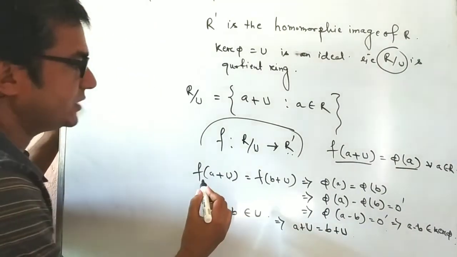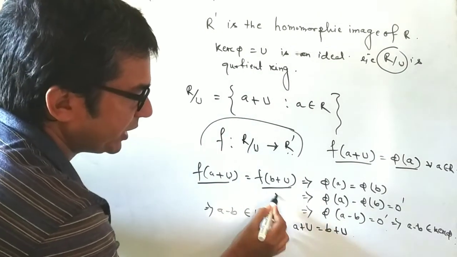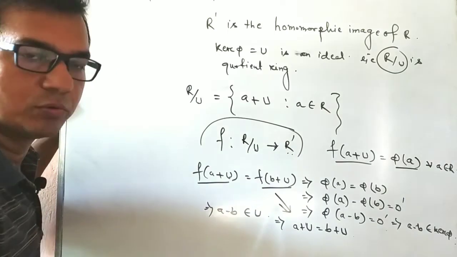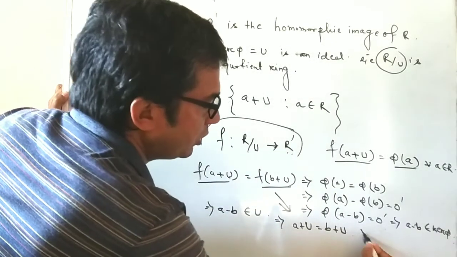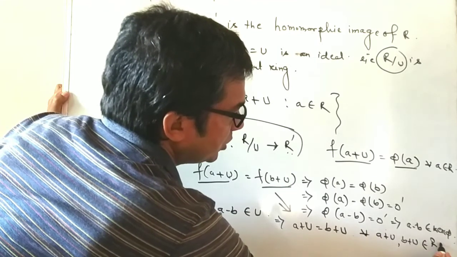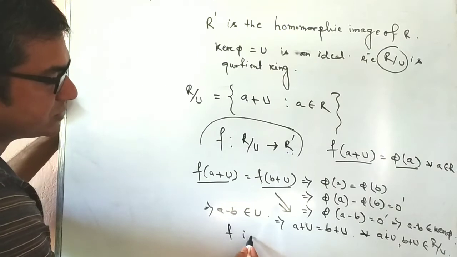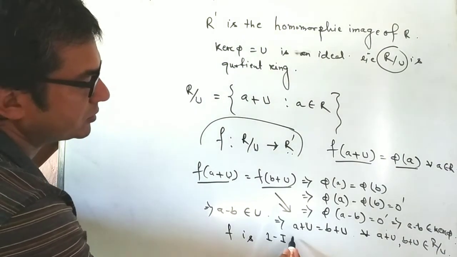Okay, that is, we prove f(a+U) equal to f(b+U) implies a+U equal to b+U for all a+U, b+U belonging to R/U. So f is 1-1, right?